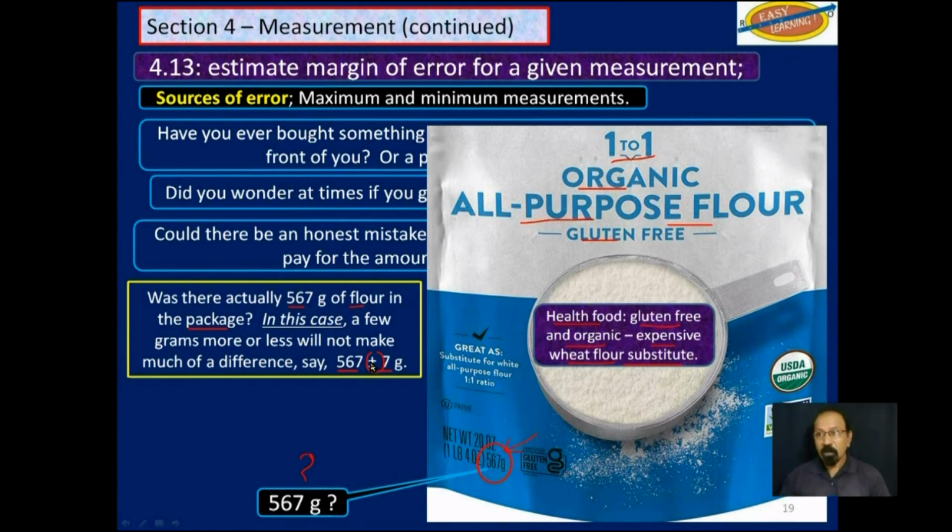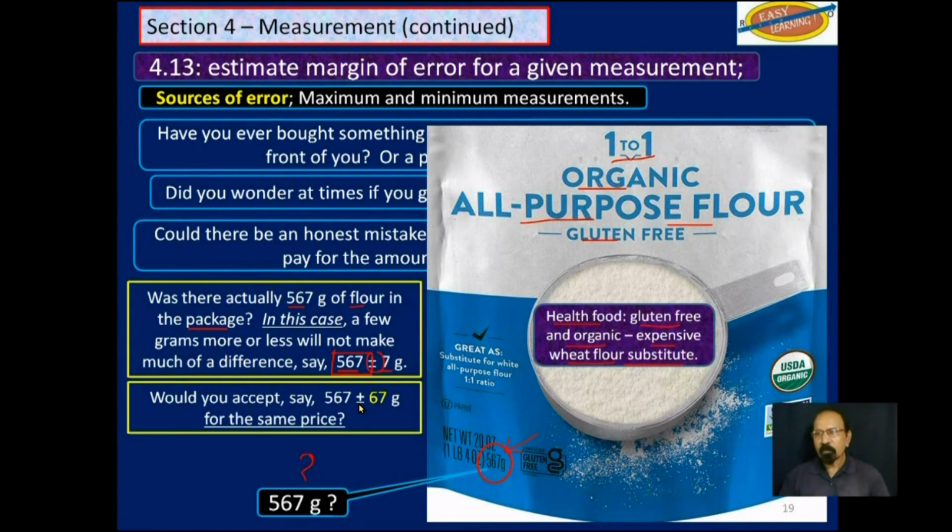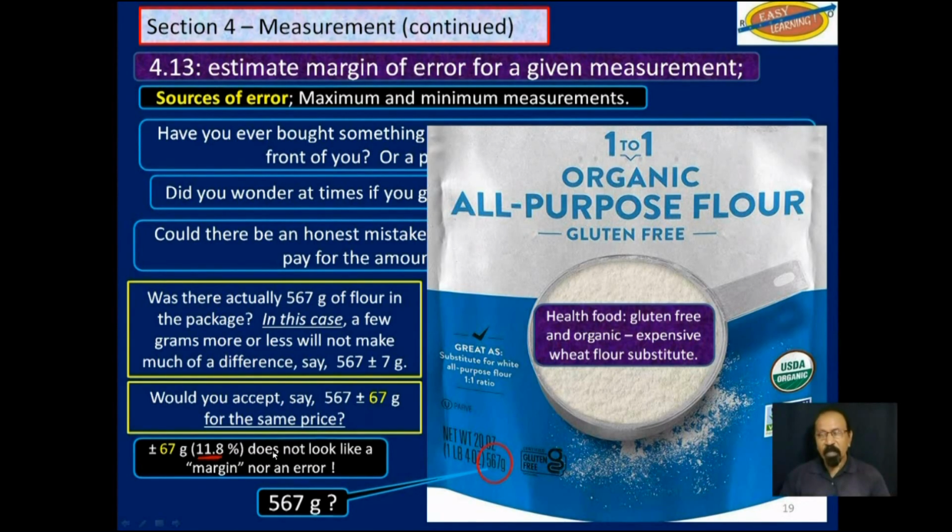So are we sure we have 567? Maybe a little variation. Most of us will be satisfied with that. How about though, if we have a 6 to 7 gram variation and you have to pay the same price? That is 11.8% more. We will be happy for that. But what about if it is less? It would not look like a margin of error. It would look like it was deliberately done to make you pay for the amount of item that you did not get.